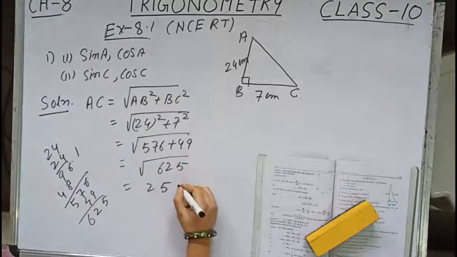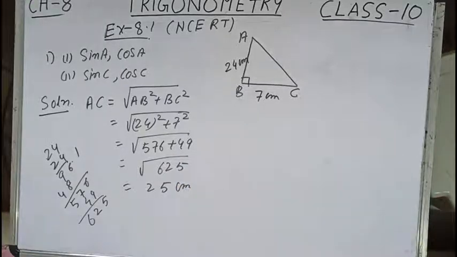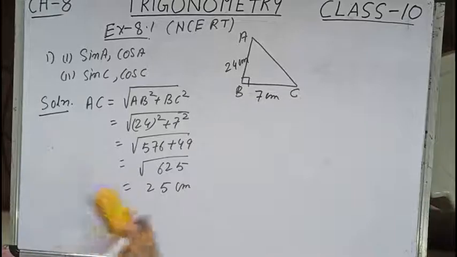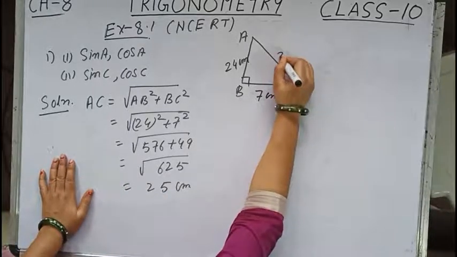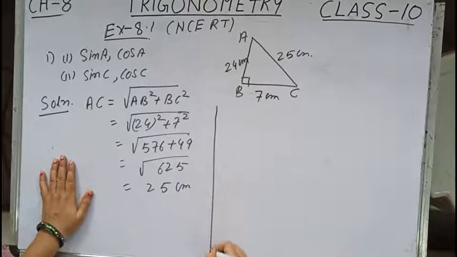Since the centimeter unit is given, I have also written centimeter. Now children, we have the measurement of all three sides, 25 centimeter. Now number 1, let us do.